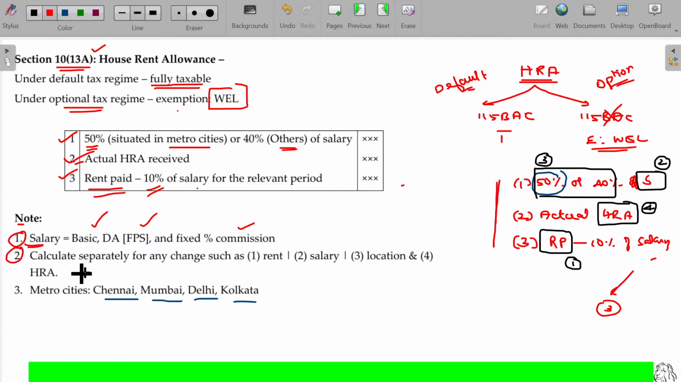Number 2, calculate separately if any change happens here, such as a change in rent, any change in the salary, or any change in the location. Location from metro to non-metro will have the impact. If he stays in metro and shifts to a new metro, it will have no impact, right? Fourth one being if there is any change in receipt of the HRA. Now, all these changes you have to incorporate carefully, right? And you need to understand which cities will be considered as metro: Chennai, Mumbai, Delhi and Kolkata. That's all. Clear?